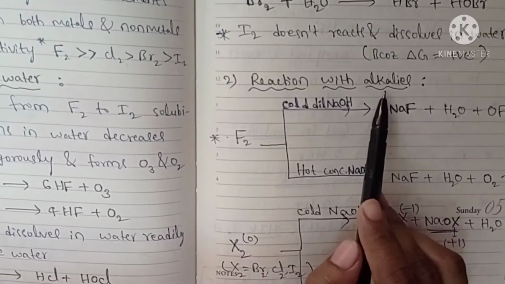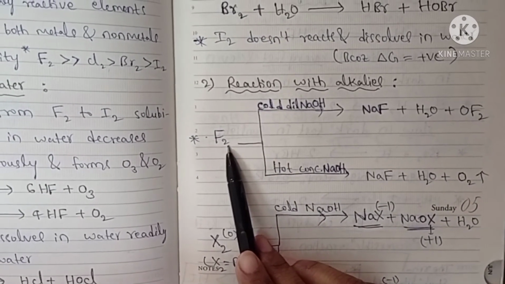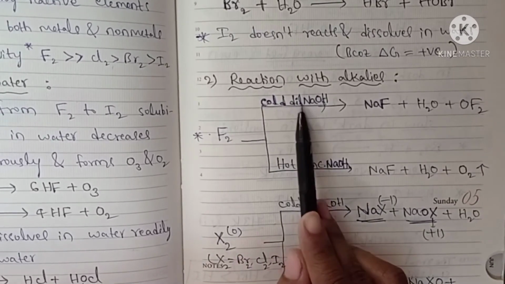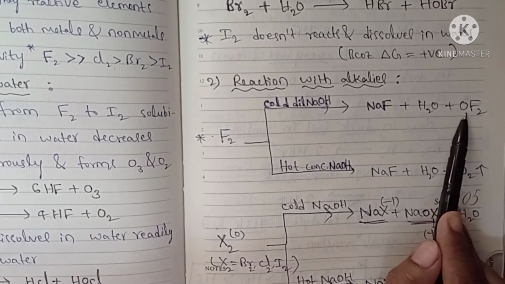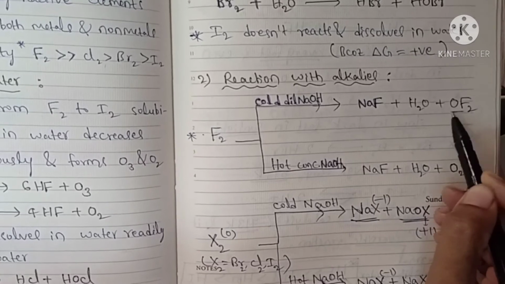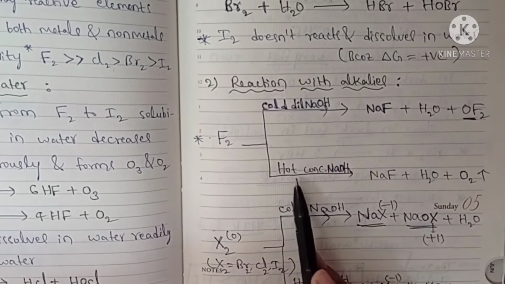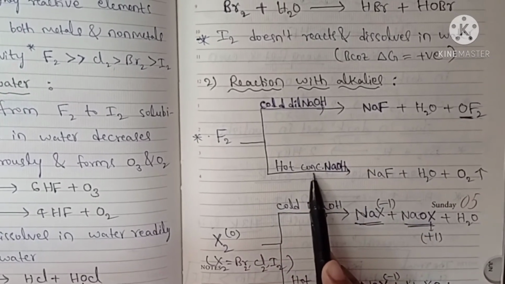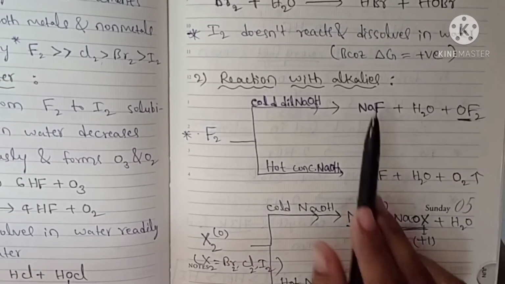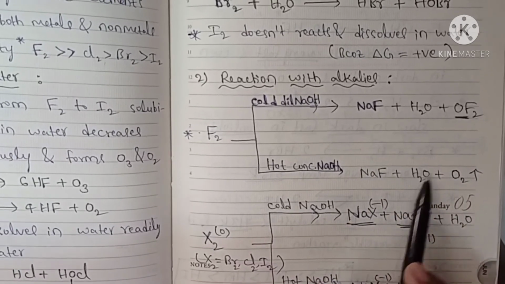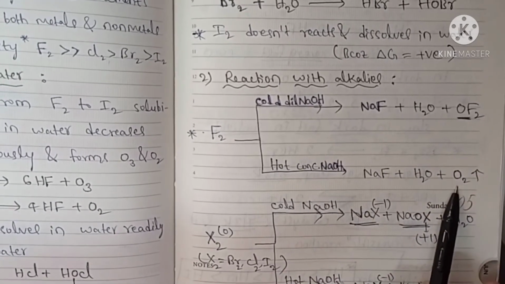Next, reaction with alkalis. In all reactions fluorine will react differently. When fluorine reacts with cold dilute NaOH, it will form NaF, water and OF2. These products you have to remember. OF2 is the product when fluorine reacts with dilute NaOH. And when it reacts with hot concentrated NaOH, we will get oxygen as the product. This is the important product. NaF and water are common, and the different product is OF2 here and O2 here.